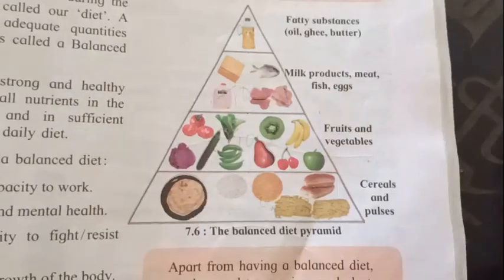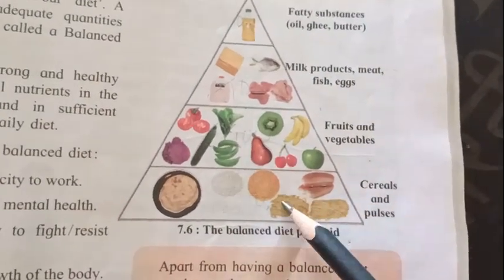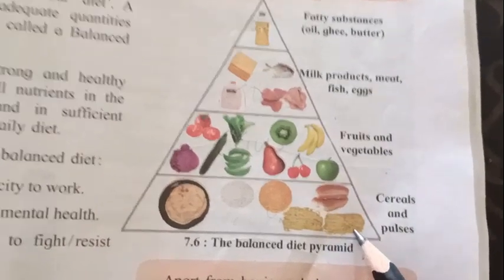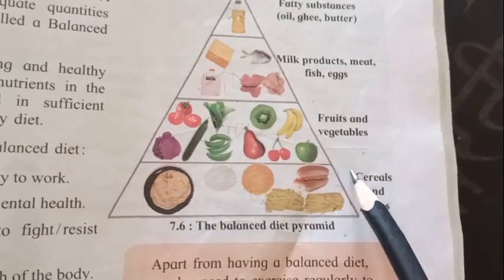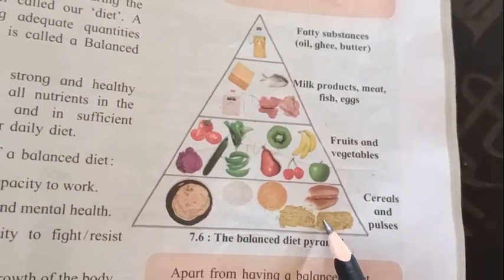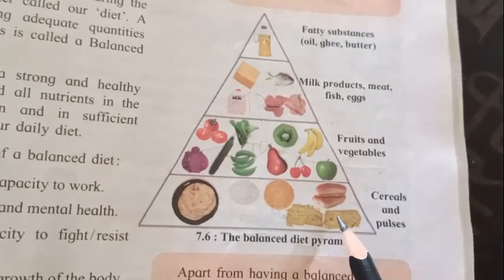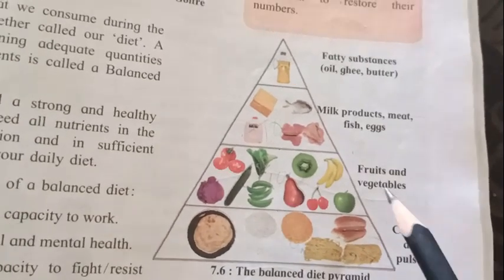Balanced diet. Okay, so see here I have one pyramid, the balanced diet pyramid. In each step of the pyramid there is food given. First one is what? Carbohydrate rich food, which we require in a larger amount. See the diagram here, you can see the space occupied by the carbohydrate food is more. It means it is rich in energy, and that's why we require more energy. So we take more carbohydrate in our diet.